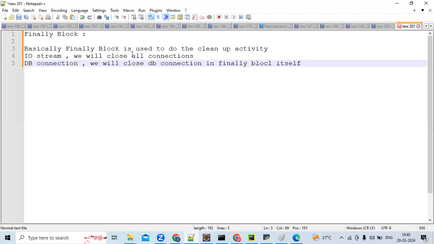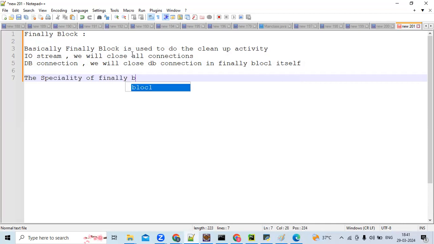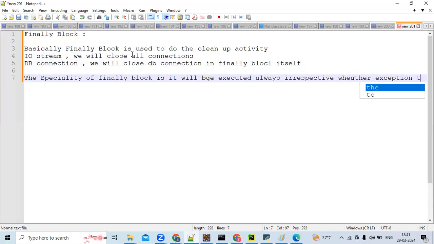The specialty of the finally block is it will be executed always, irrespective of whether an exception occurs.